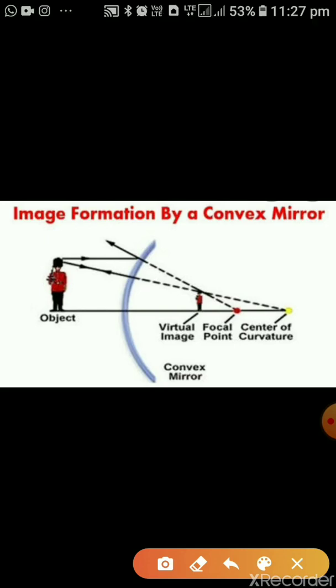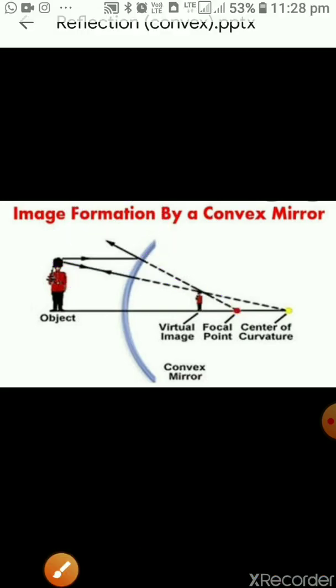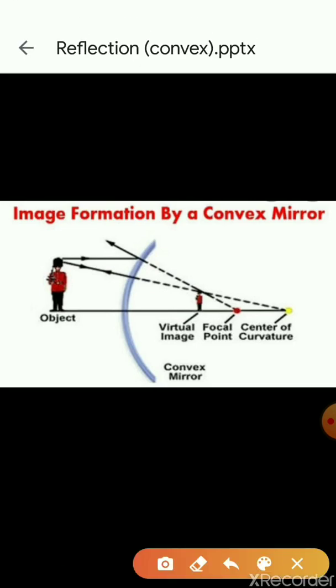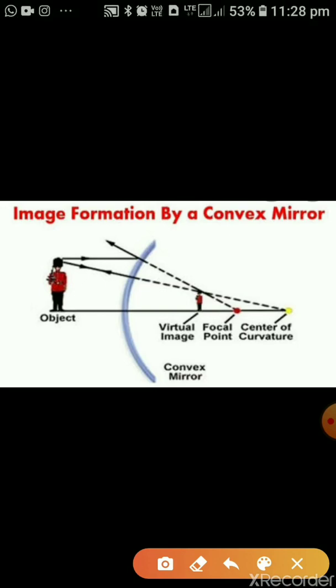The first ray which I am making incident here is parallel to the principal axis, and as we have learned from the first rule, whenever the ray is parallel to the principal axis, it reflects back as if it is coming from the focus. So this is according to our first rule. This is our first reflected ray. Now I am showing you the second ray. In the second rule you have seen that the ray of light which is going towards the center of curvature